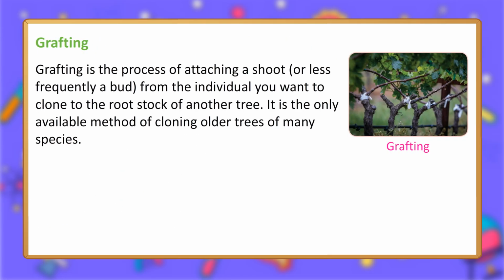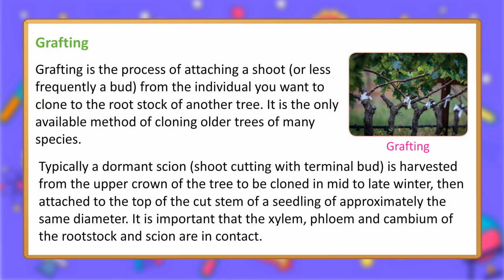Grafting. Grafting is the process of attaching a shoot, or less frequently a bud, from the individual you want to clone to the rootstock of another tree. It is the only available method of cloning older trees of many species.